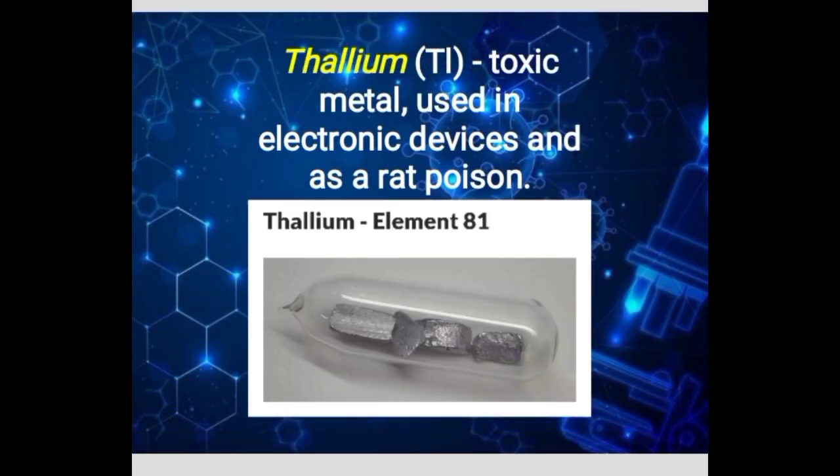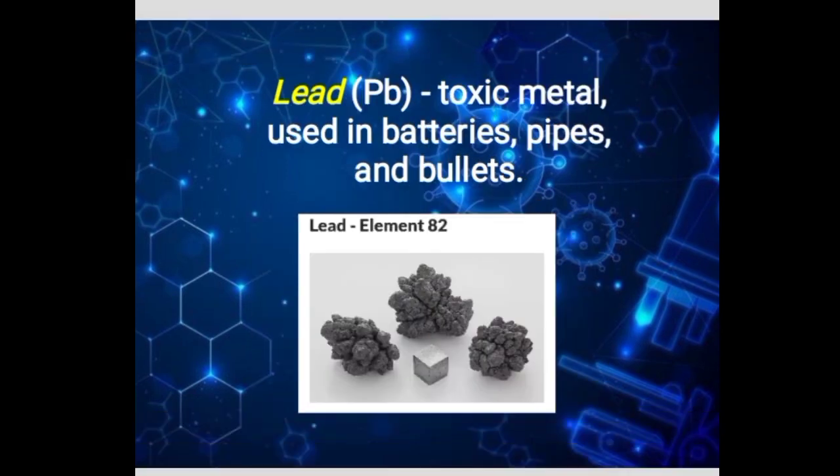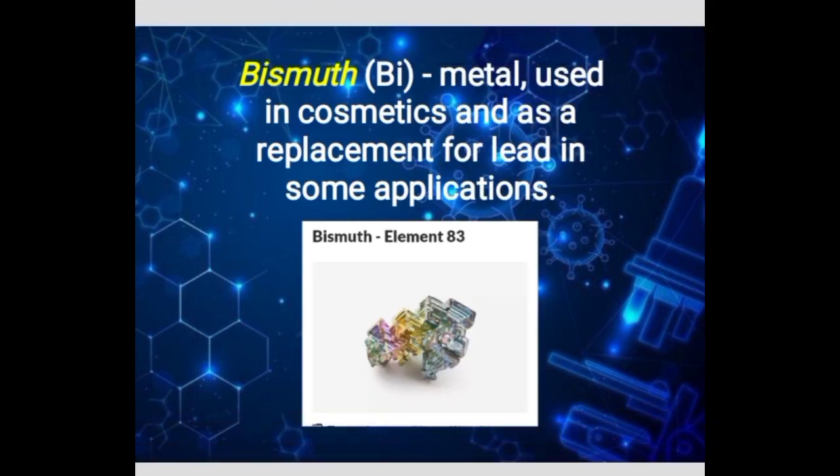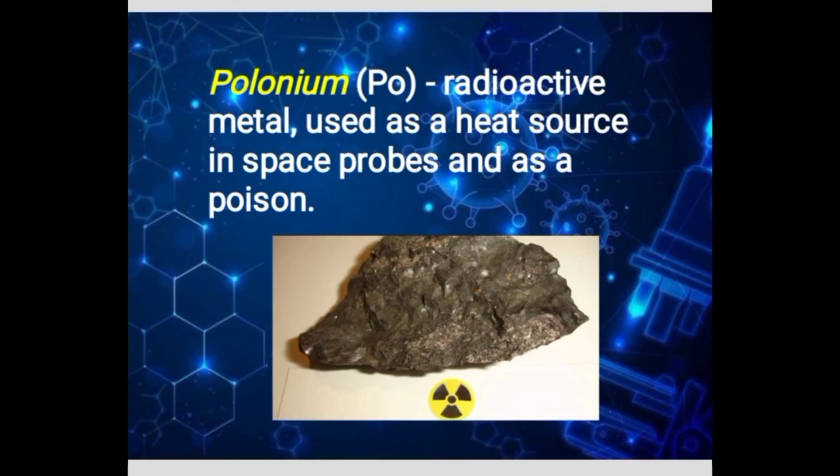Gallium, toxic metal used in electronic device and as a rat poison. Lead, toxic metal used in batteries, pipes, and bullets. Bismuth, metal used in cosmetic and as a replacement for lead in some application. Polonium, radioactive metal used as a heat source in the space probes and as a poison.